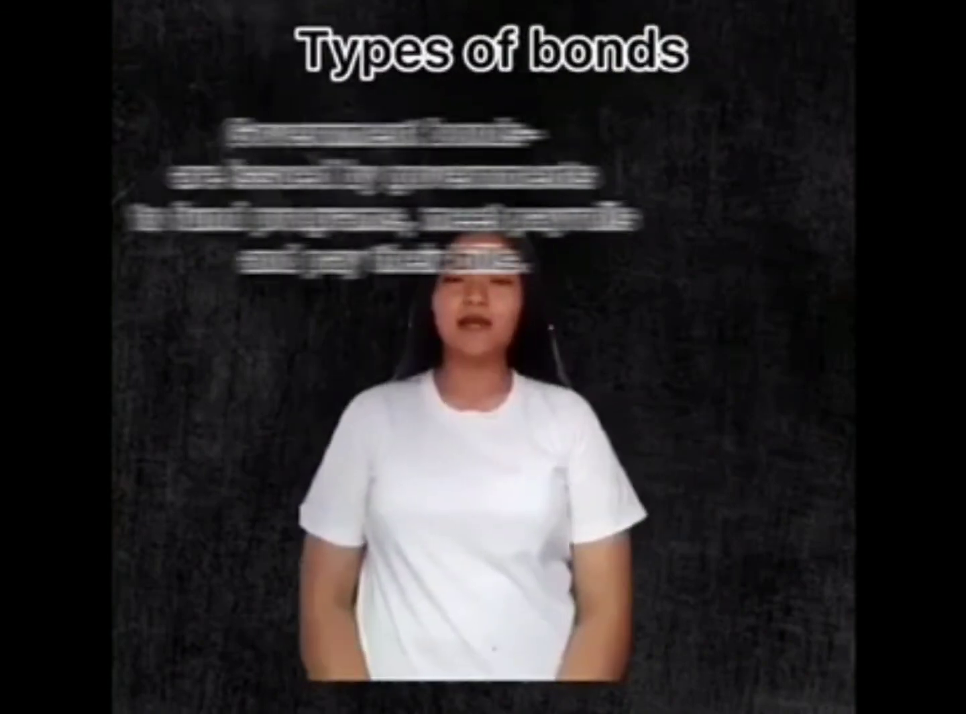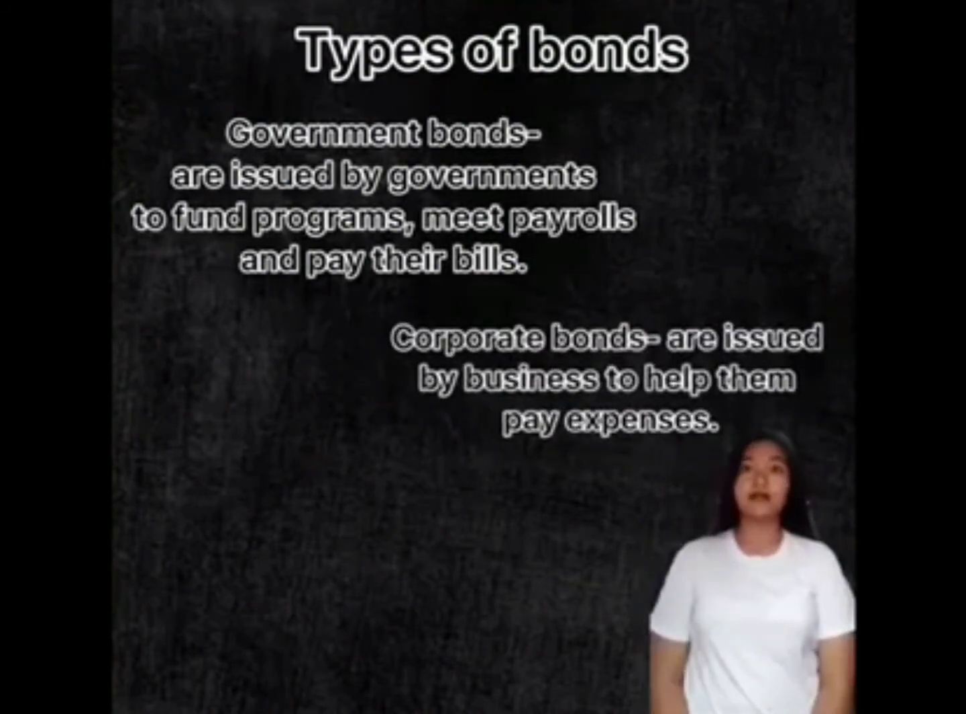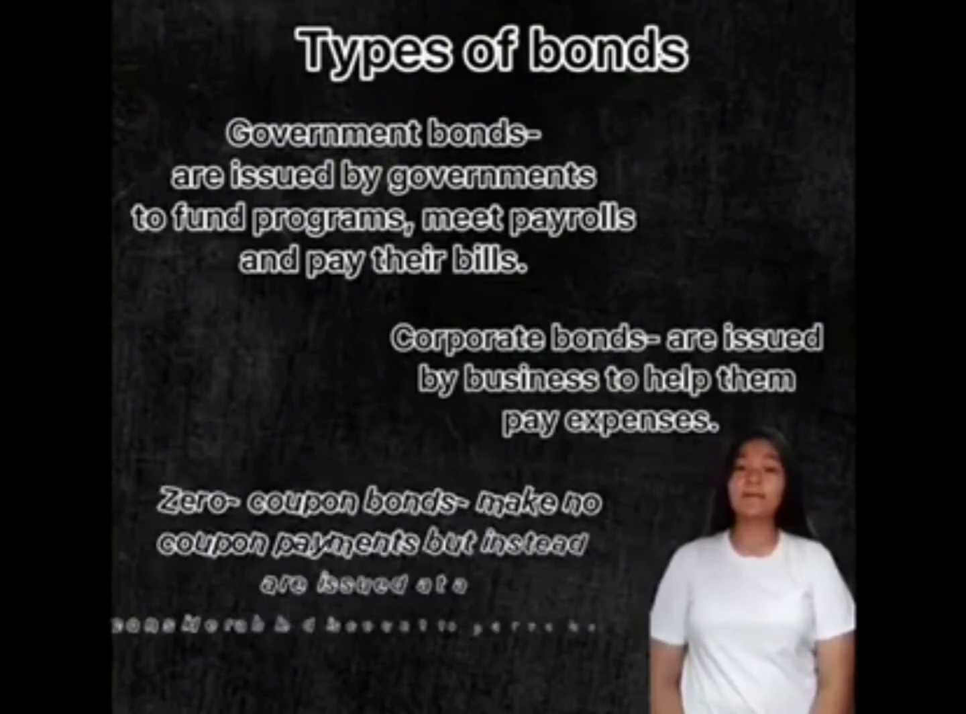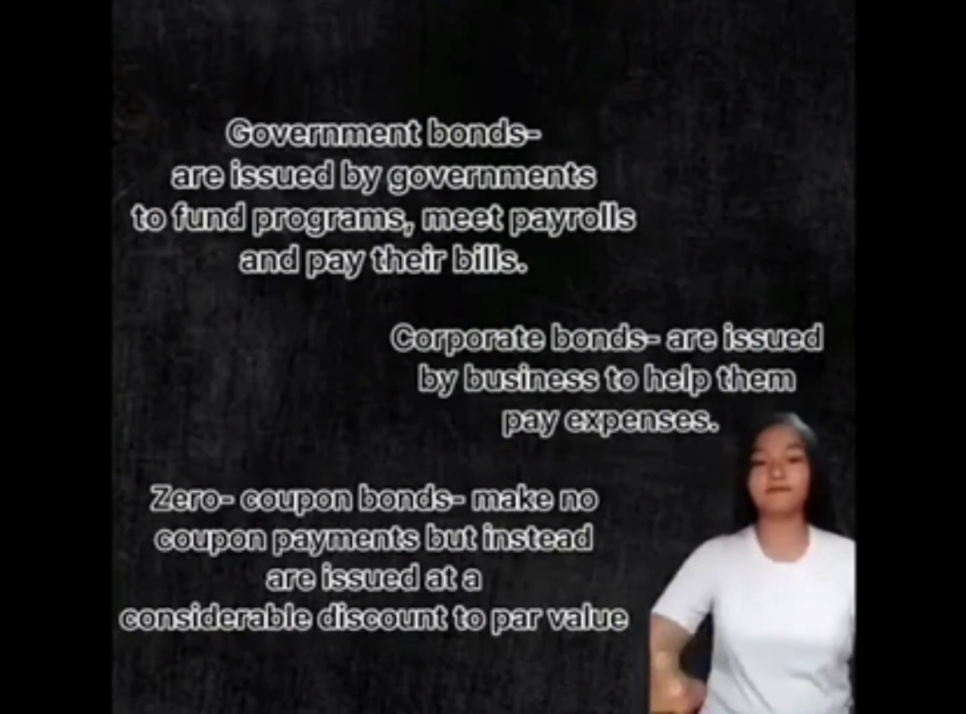Types of bonds. Government bonds are issued by the government to fund programs, meet payrolls, and pay their bills. Corporate bonds are issued by businesses to help them pay expenses. Zero-coupon bonds make no coupon payments but instead are issued at a considerable discount to par value.